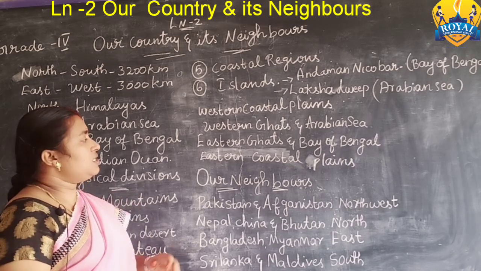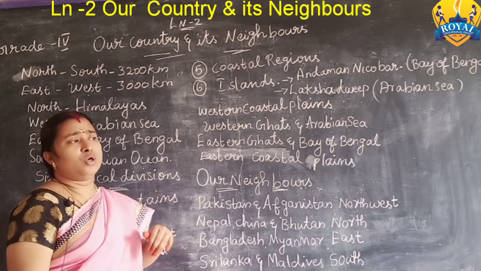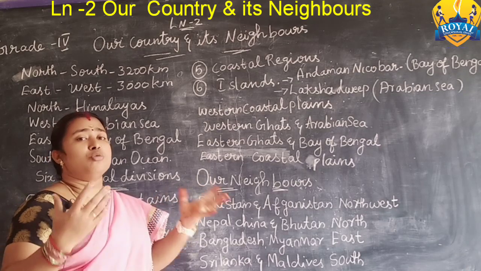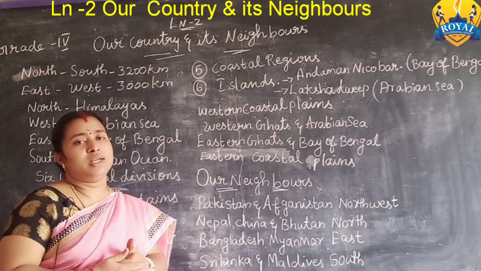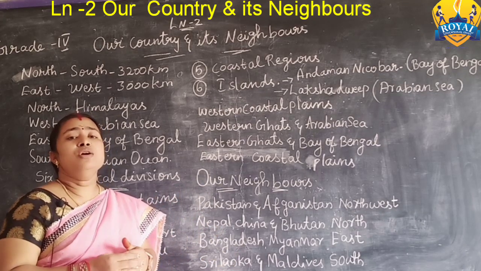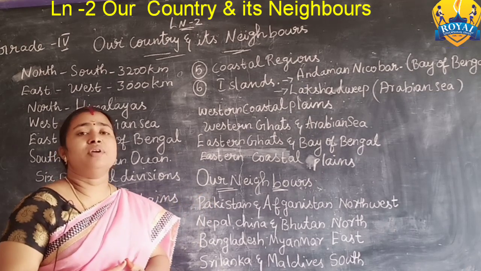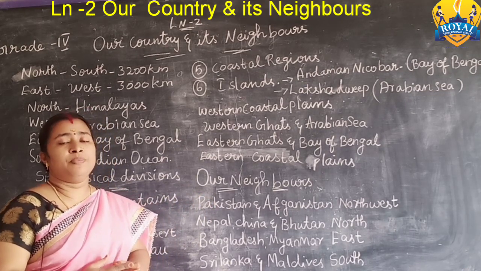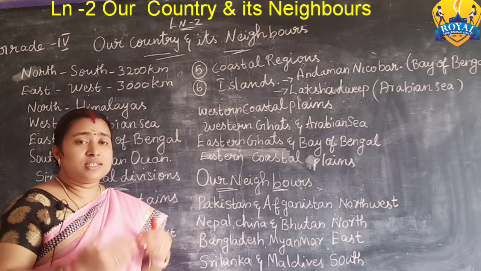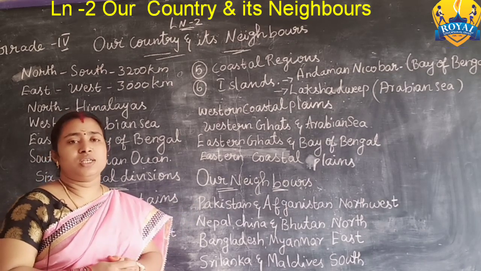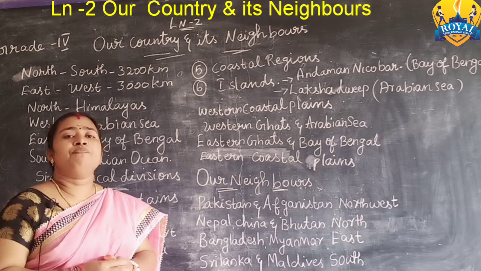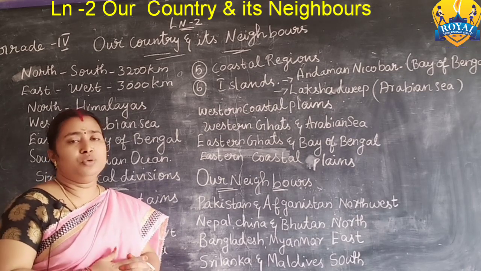Next we are going to see how many states and how many union territories are in our India. We have 29 states and 7 union territories. New Delhi is a union territory.